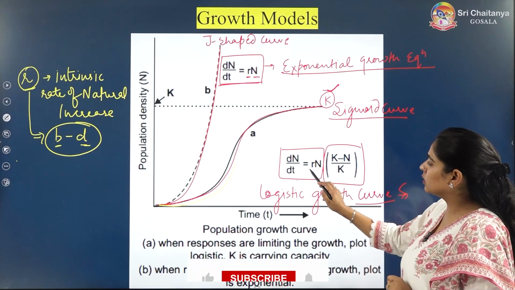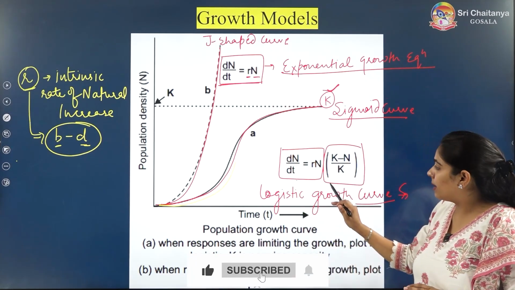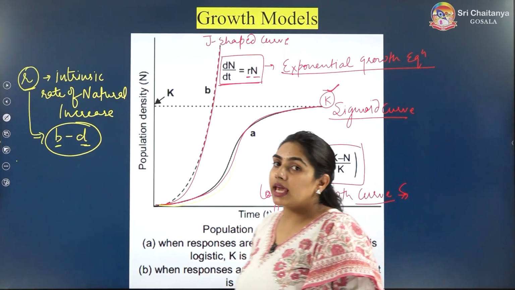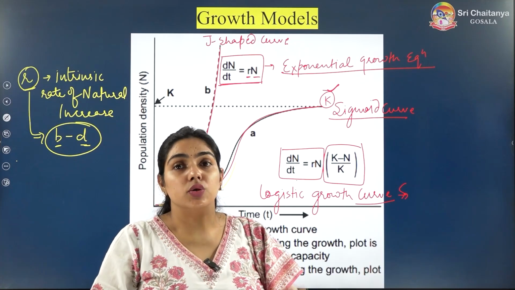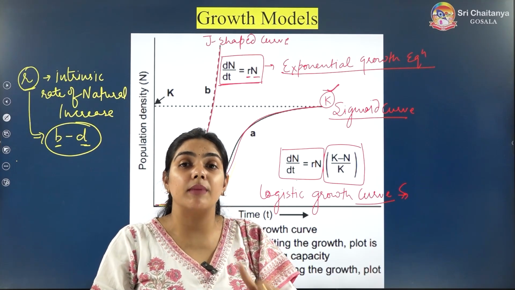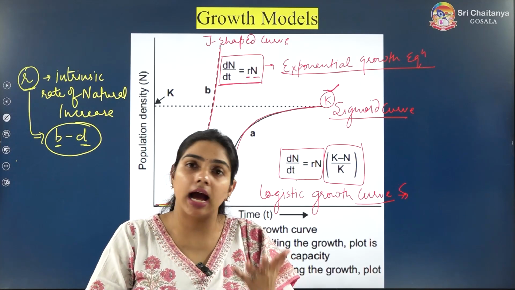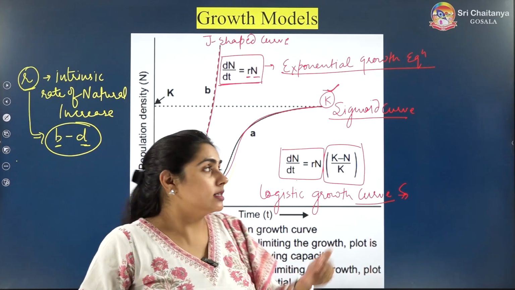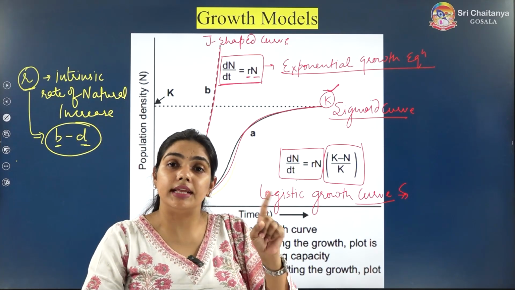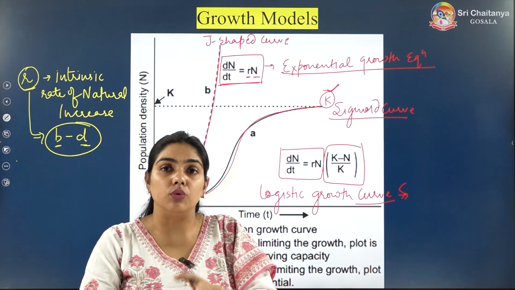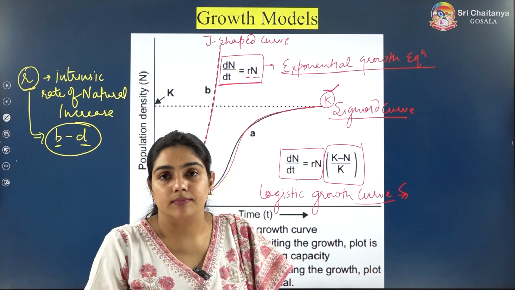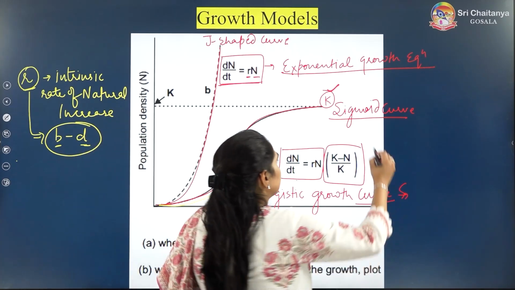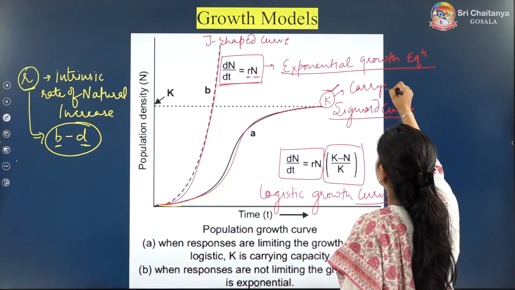So dN by dt is equal to rN. Till here it is the same. But we have also included into K minus N upon K. What is K here? K is carrying capacity. So what is the exponential growth equation? dN by dt is equal to rN. I have told you what is r and how to calculate r. Whereas what is the logistic growth equation? dN by dt is equal to rN into K minus N upon K. What is K here? K is the carrying capacity.